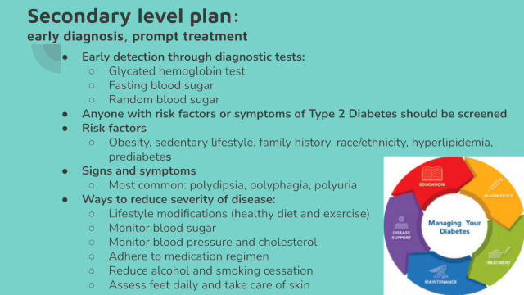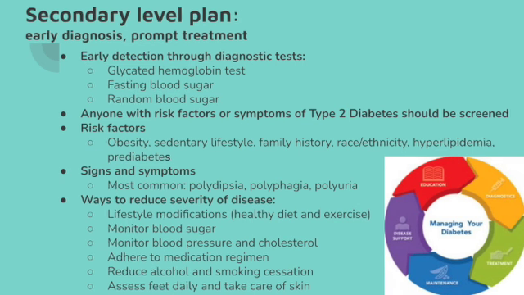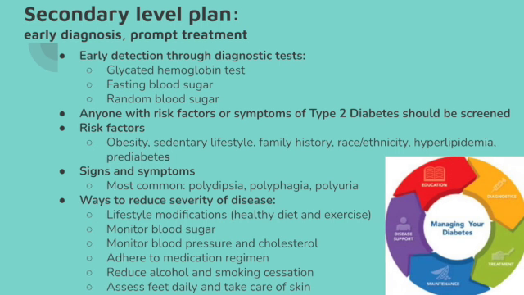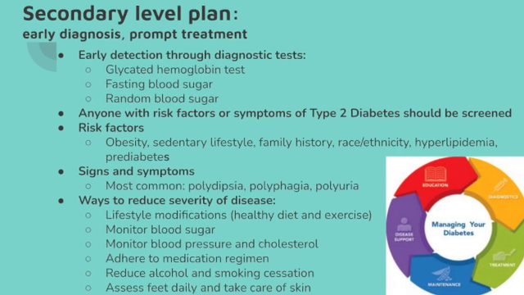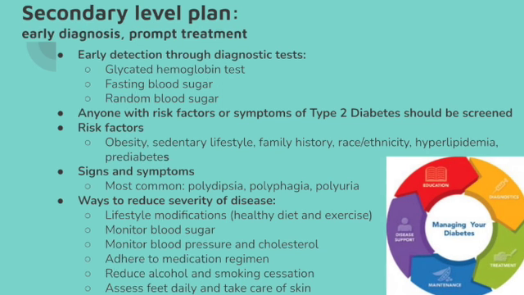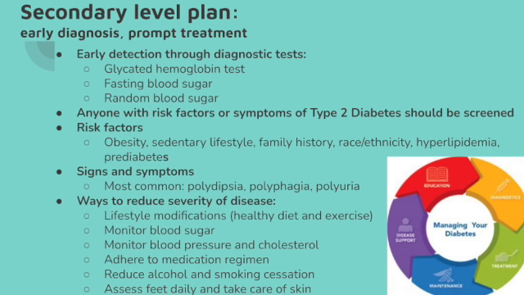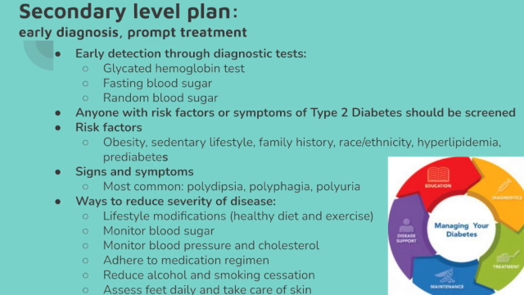Detection of type 2 diabetes is completed through 3 diagnostic tests. Diagnosis of this condition is indicated through a glycated hemoglobin test, or HbA1c, of 6.5% or higher on 2 separate tests, a random blood sugar test of over 200 milligrams per deciliter, and a fasting blood sugar test of over 126 milligrams per deciliter on 2 separate occasions.